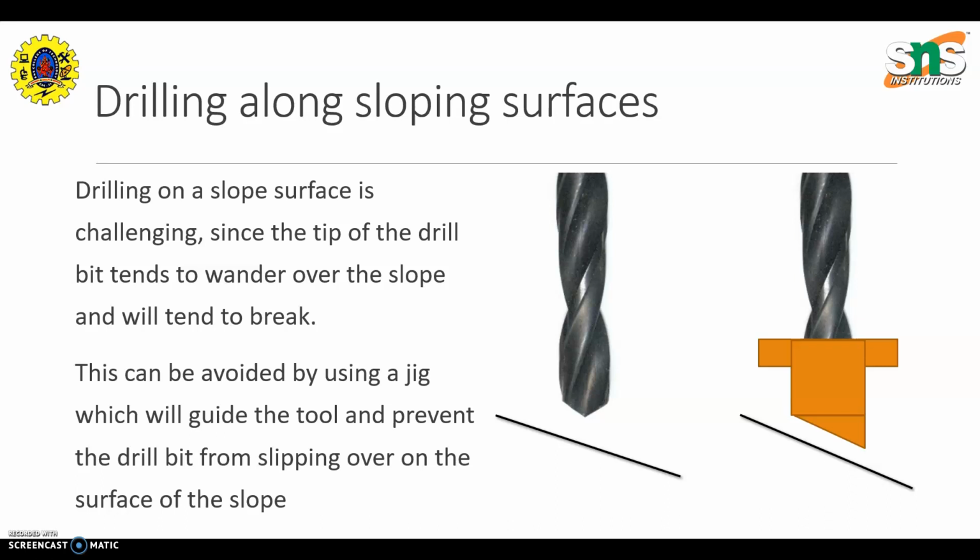So here the drill jig guides the drill bit nearer to the point of action, and it will hold the drill bit from slipping over sideways.